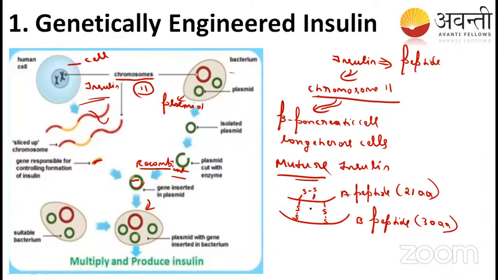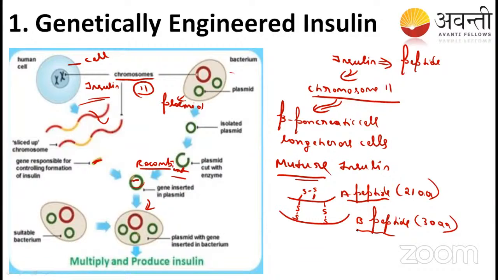See here, this A chain alone has a disulfide bond within it, so we call it the intra-disulfide bond. Between the A and B chains the disulfide bond is called the inter-disulfide bond. So the A peptide is made up of 21 amino acids, the B chain of 30 amino acids, and between these two there is a disulfide bond. That is the mature insulin.